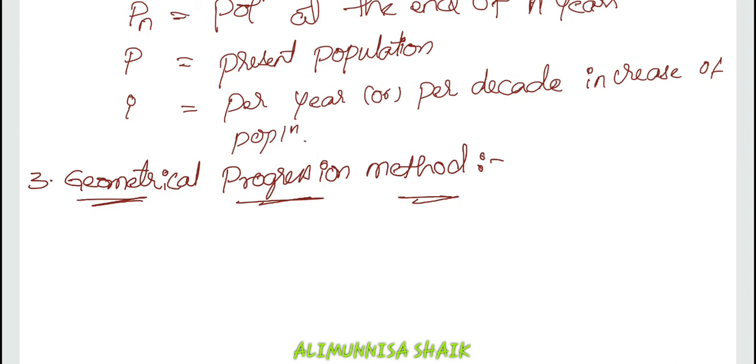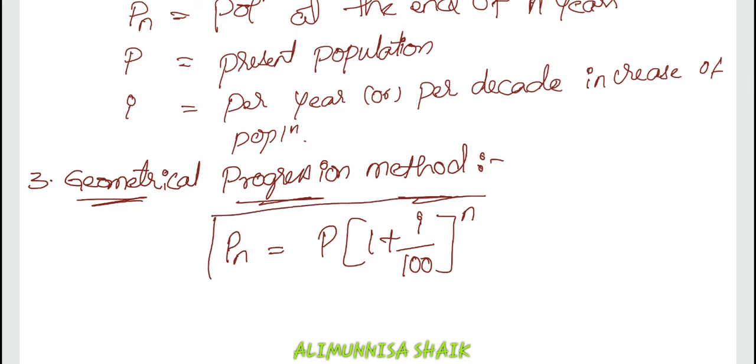Thus, the population at the end of n years or decades is given by the formula Pn is equal to P into 1 plus I by 100, as it is a percentage, to the power n. So, this is the formula that is being used in your geometrical progression method. We know what our notations mean.